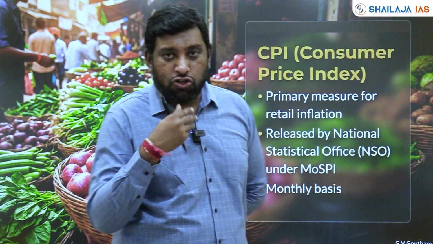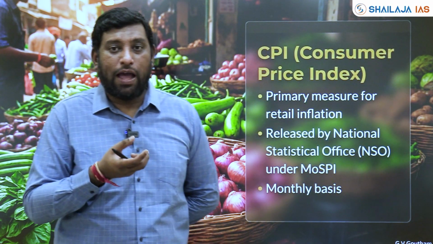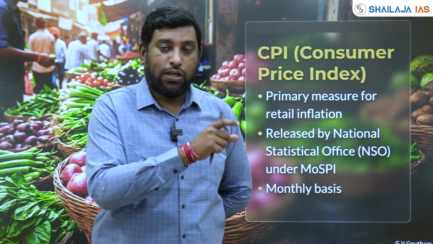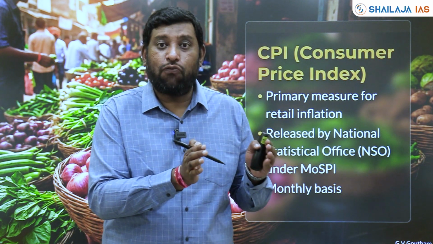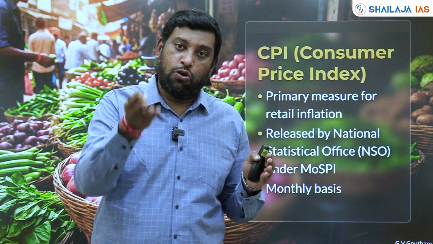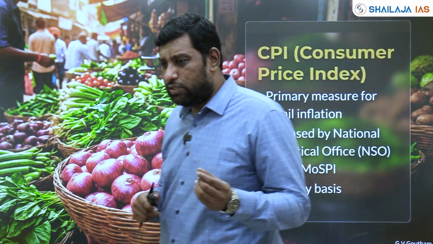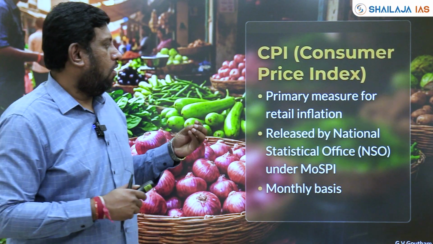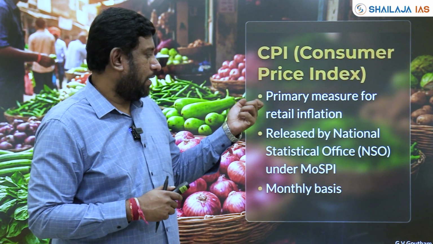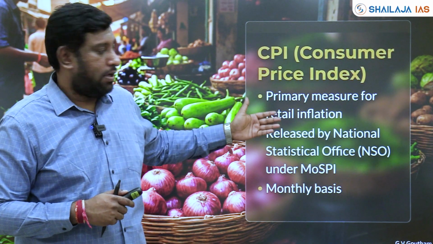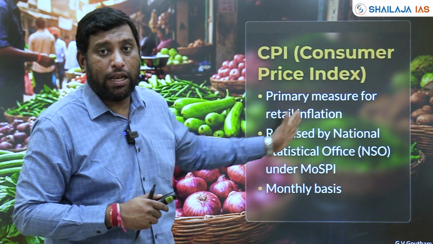It measures the average increase in the price of a fixed basket of goods and services for both rural and urban consumers over a period of time. That is the official definition of the Consumer Price Index, and it is the primary measure of retail inflation.